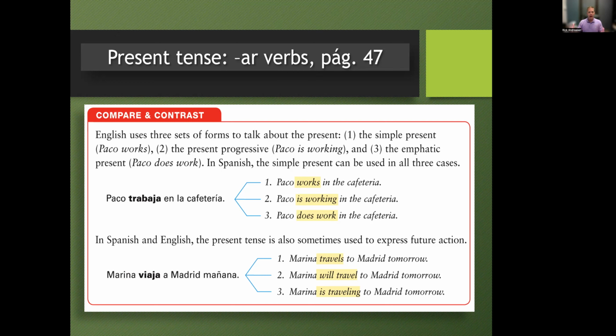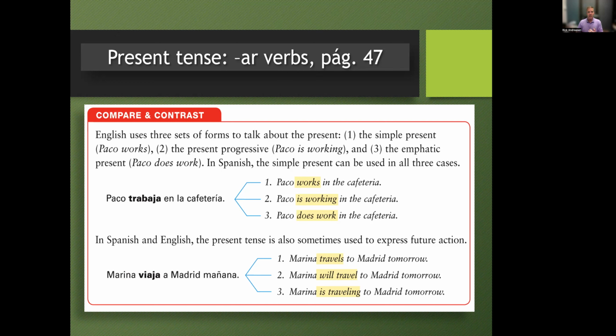So Paco trabaja en la cafetería. And then there's also a connotation of what you've learned in the present tense that can represent a future tense. It's still the present tense, but the meaning has some futurality to it. So Marina viaja a Madrid. Marina travels to Madrid. Then we put tomorrow, mañana. So now we're talking about a future event. Marina viaja a Madrid mañana.